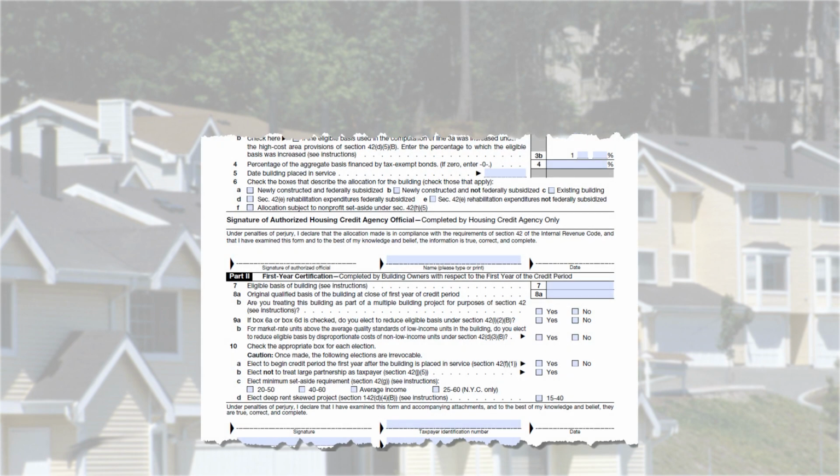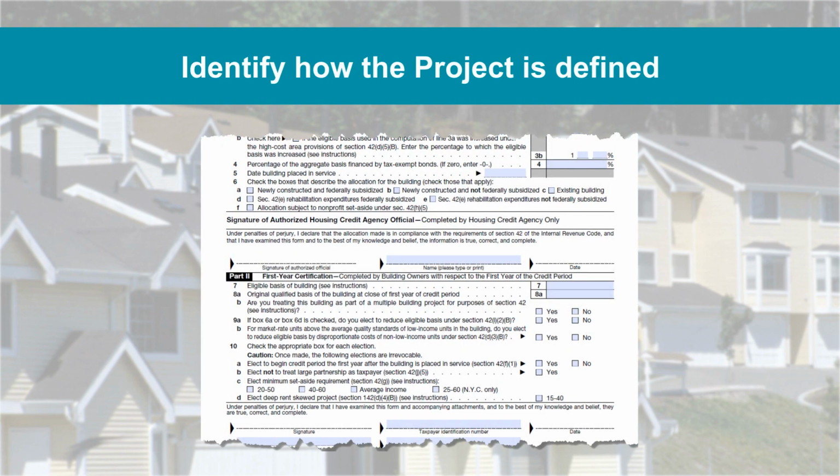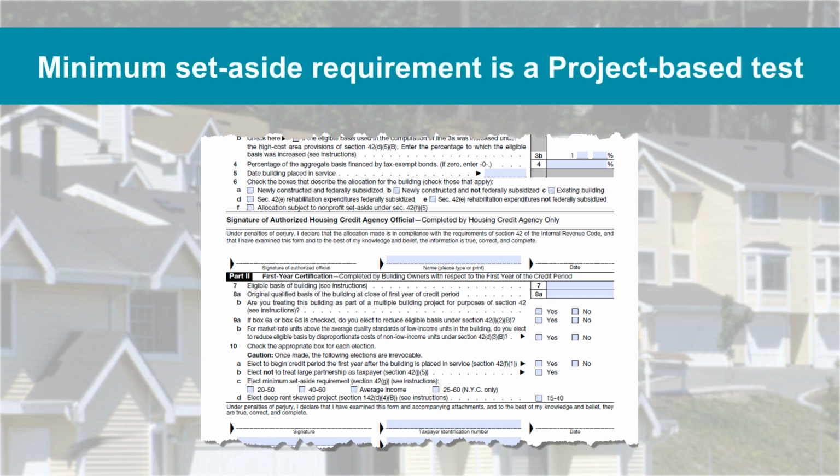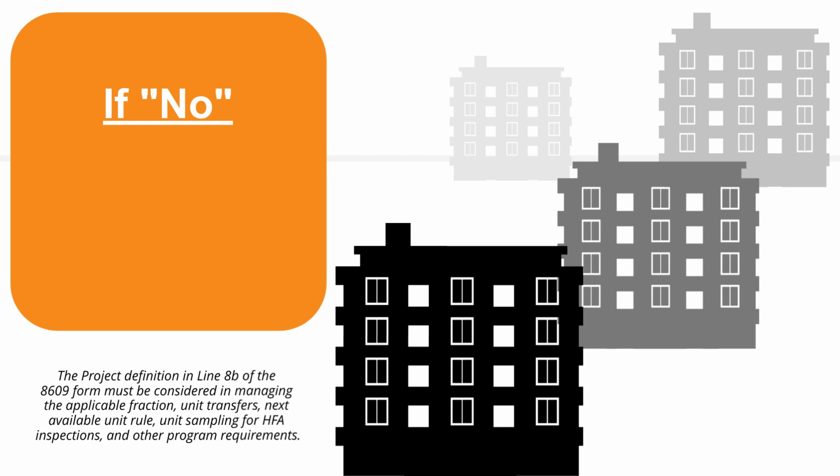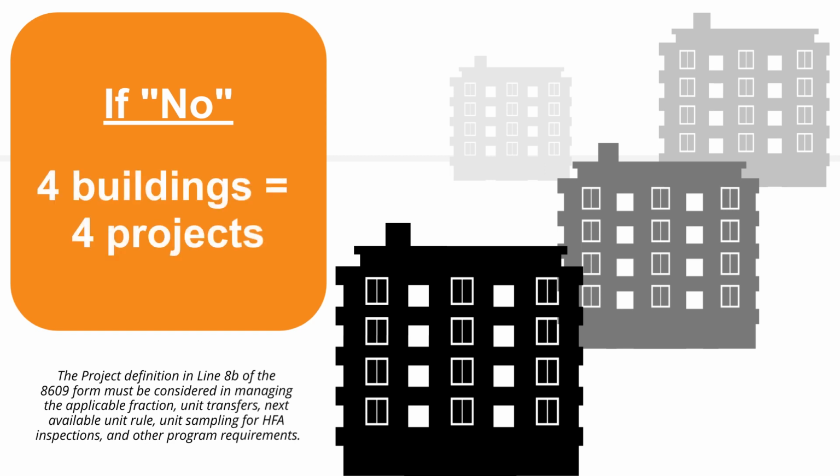The IRS 8609 form is also used to identify how the project is defined. Remember, the minimum set-aside requirement is a project-based test that must be met in order to claim the tax credits allocated to the project. Projects are defined in Part 2 of the IRS 8609 form on line 8B. If yes is checked, all buildings will be treated as one project. If no is checked, the units in each of the buildings will be treated as separate projects.